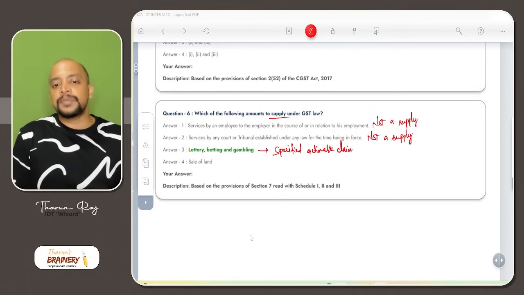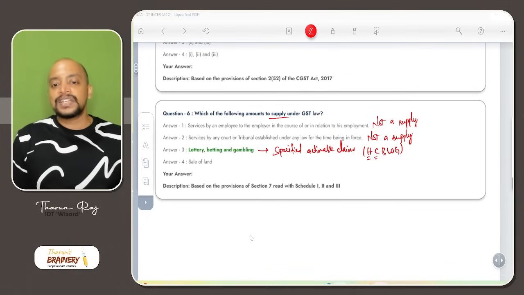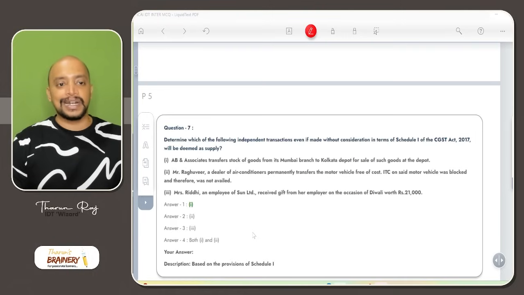Specified actionable claims are HC block. What is that HC block? H for horse racing, C for casino, B for betting, L for lottery, O for online gaming, and G for gambling. So these are all treated as supply. Sale of land is not a supply. It is specifically excluded. Sale of land including sale of building. So option C is the correct answer.